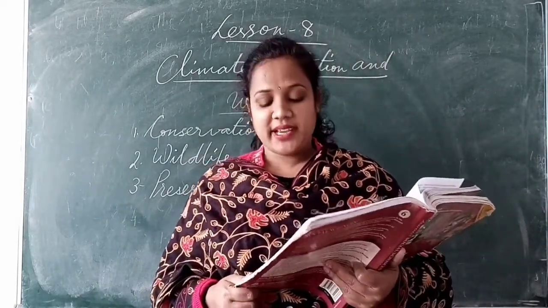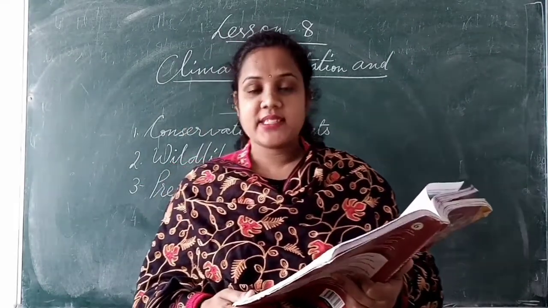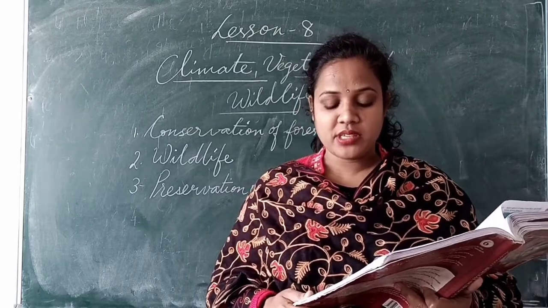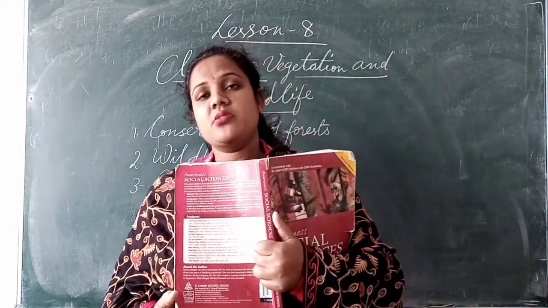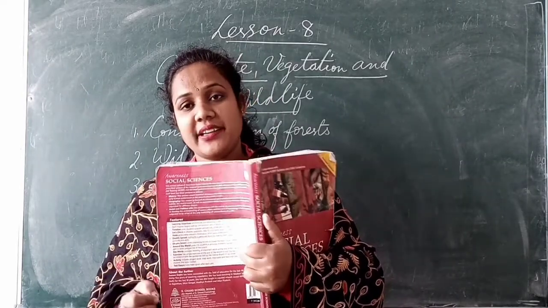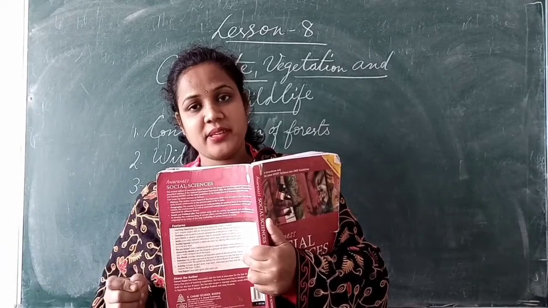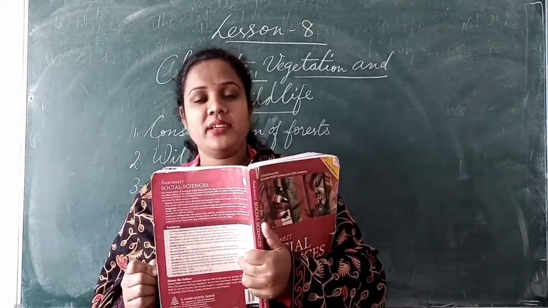So Project Tiger was initiated in the year 1973 as tigers were being killed by poachers for their skin and bones and were considered to have medicinal value. So in 1973 the government made an act and a project under which nobody is allowed to kill tigers.